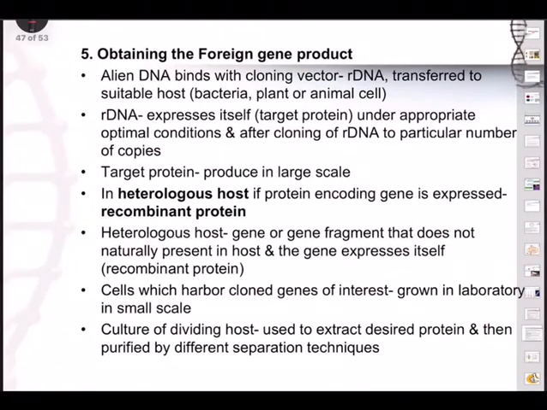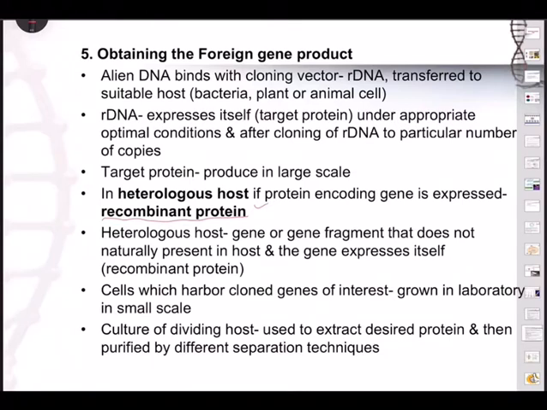Once we get this, what is the final target? Obtaining the foreign gene product. What is the product we are expecting? It is the recombinant protein, because of rDNA, recombinant DNA. So recombinant DNA will give us recombinant protein, and this is our final target. And proteins with various functions we obtain through this process.